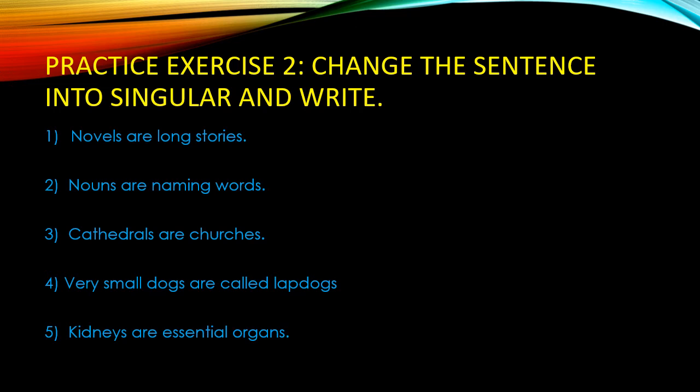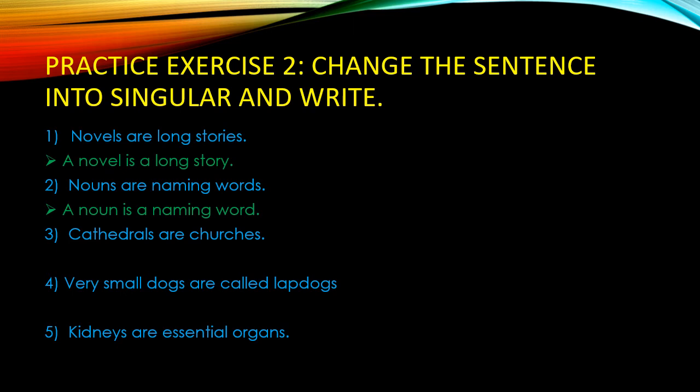Practice exercise 2. Change the sentence into singular and write. Number 1. Novels are long stories. The answer is: a novel is a long story. Novels is changed to novel and we have added the word a, which means one, and stories is changing to story. Number 2. Nouns are naming words. The answer: a noun is a naming word, and you know it very well.